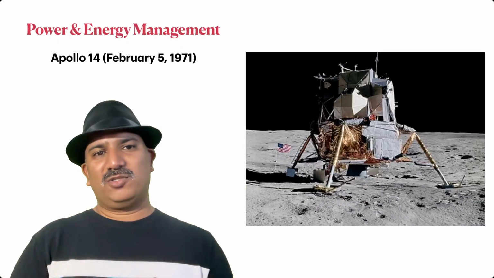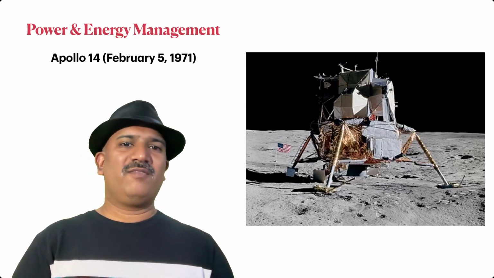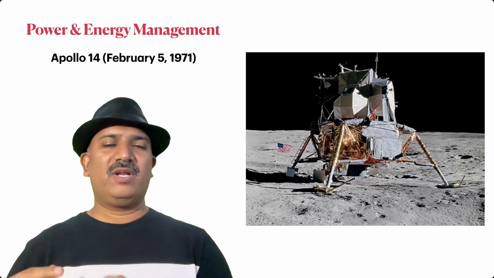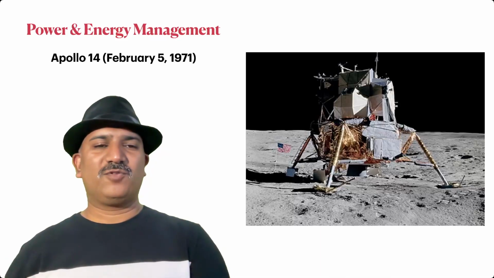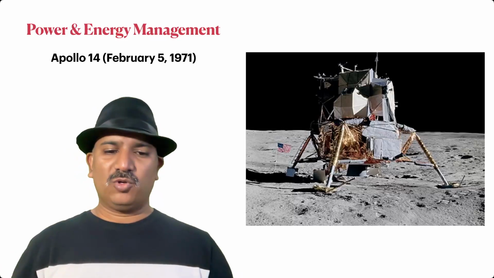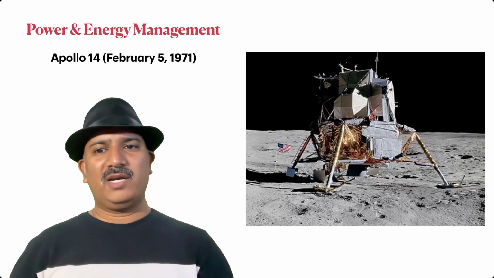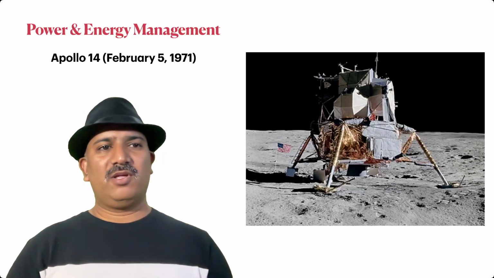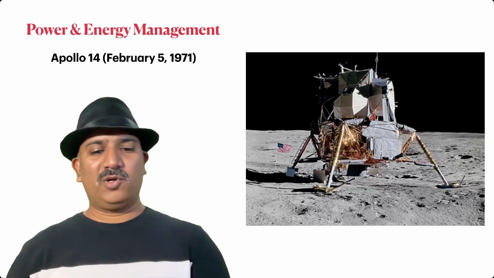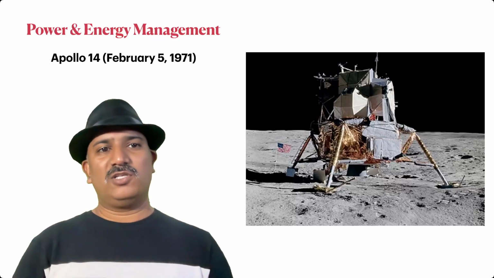Then comes the power management or energy management of a system. In Apollo 14, February 5, 1971, the power systems played a vital role. They are very important for any spacecraft to work on the moon. The only source of power could be the solar panels. What happened in the landing module is the power supply unit failed, and it was the secondary power supply unit, the backup unit, which actually served as a lifesaver on this mission.